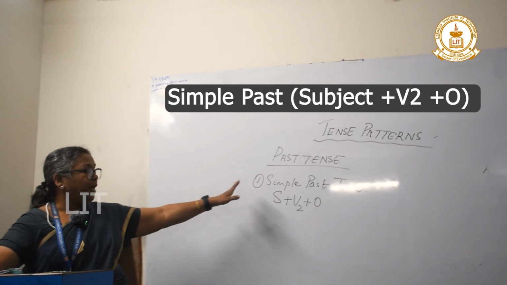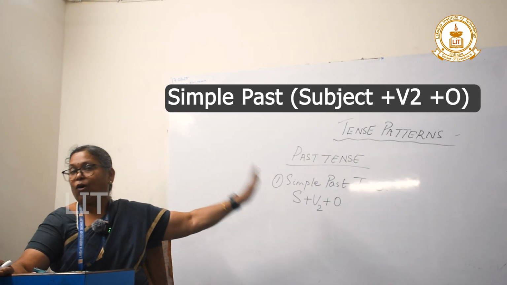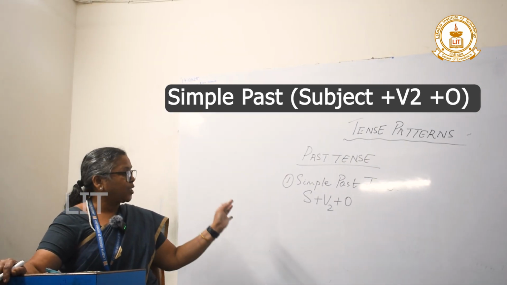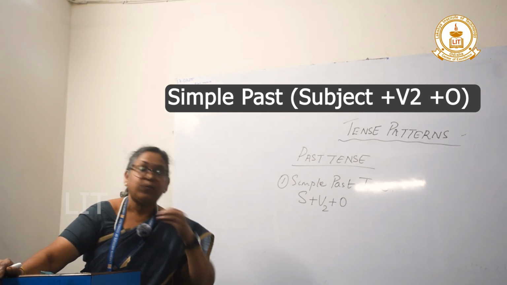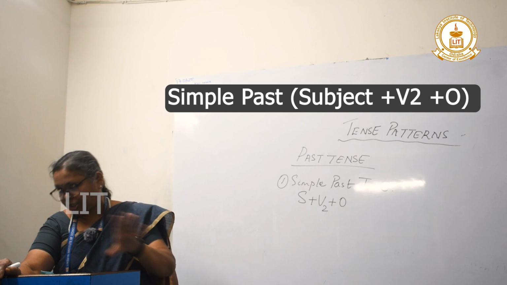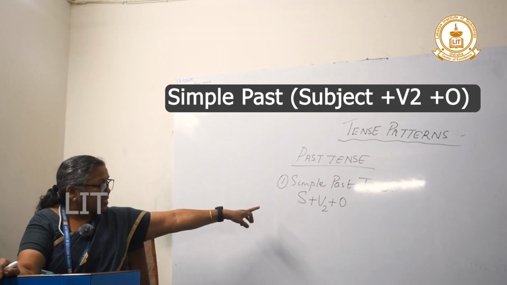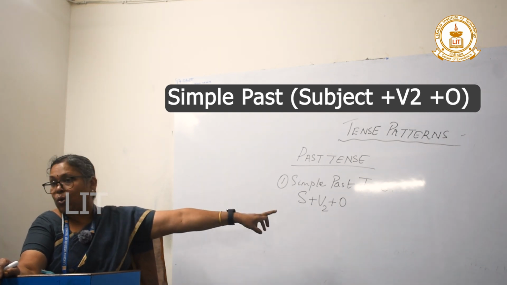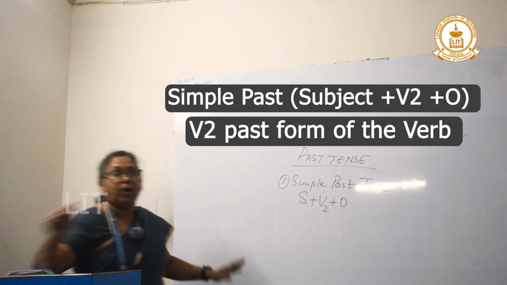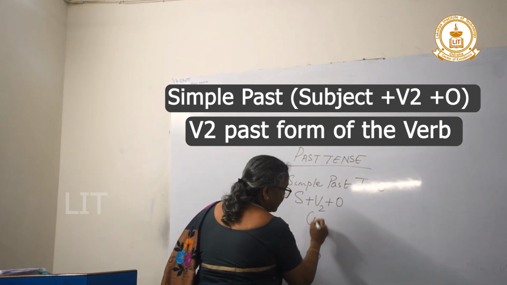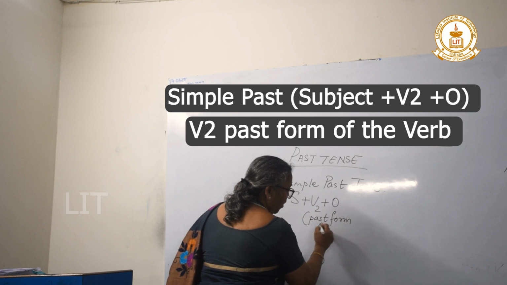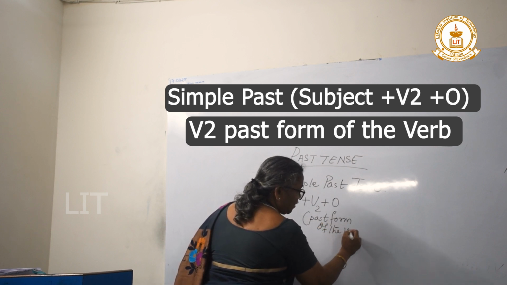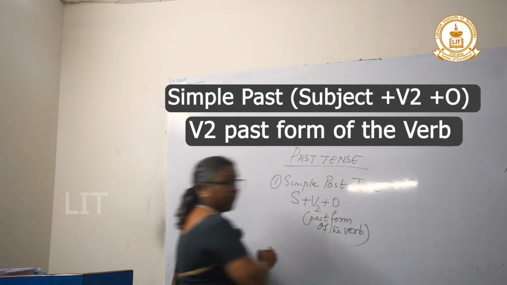So what is simple past tense? What does it express? It expresses a completed or past activity, that is over, a completed action. So that is subject plus V2 plus O. What is V2? V2 is the past form of the verb.